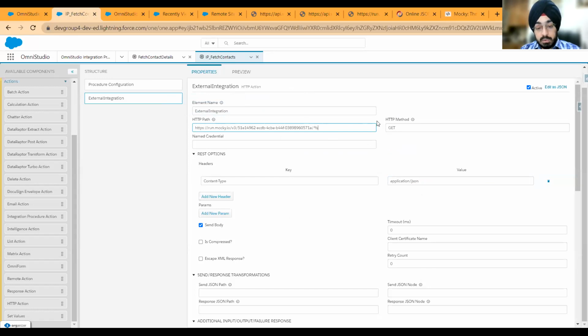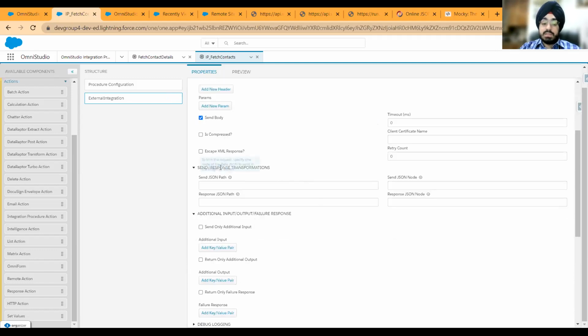What you can do is use a merge field syntax here and then type context ID. Then whatever you give as a context ID from preview, or from the place where you are invoking this IP, will get passed to this URL in real time. So you don't have to hard code even a single thing here. But I'm going to keep it as it is for now for the sake of implementation and to make it easy.